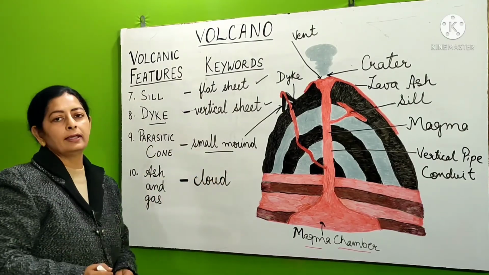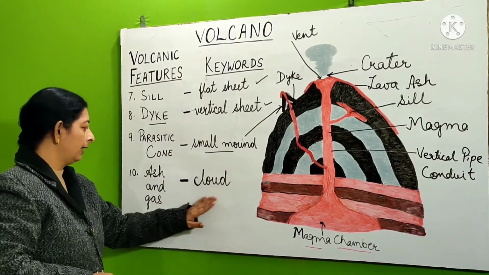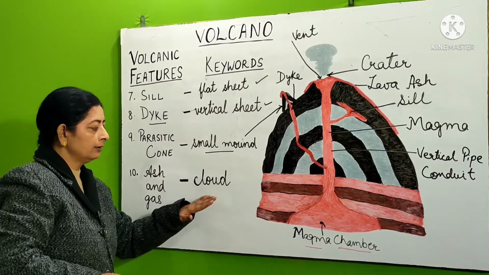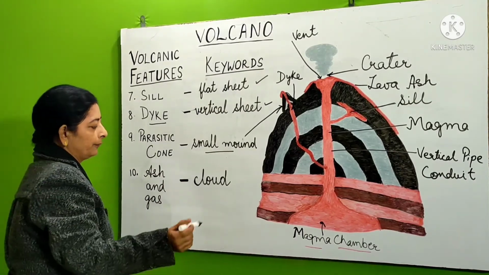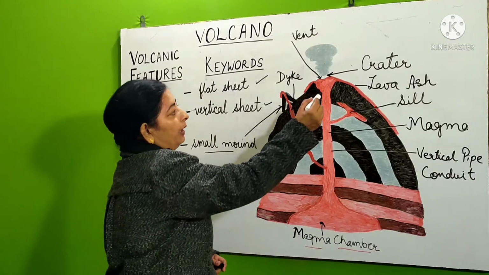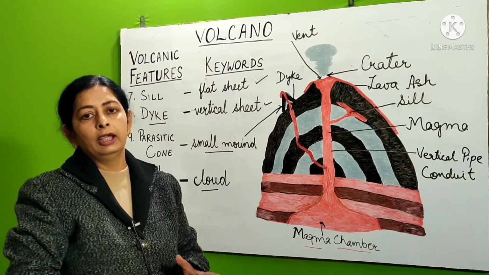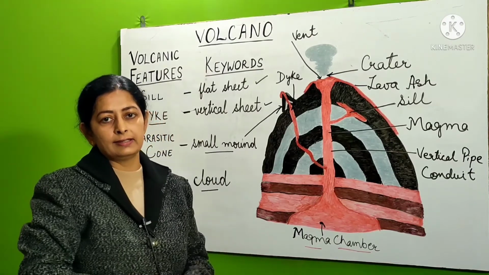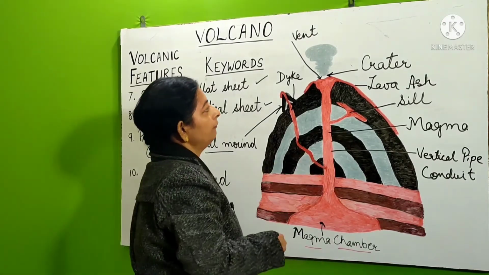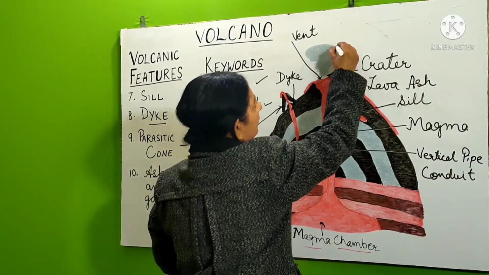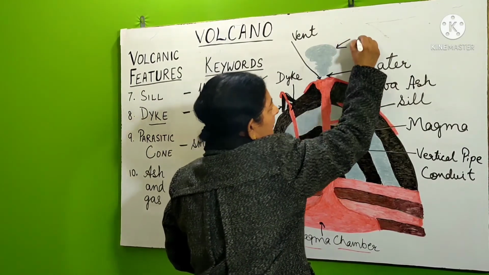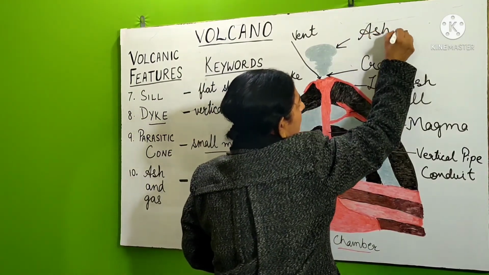The last one is ash and gas, and the keyword for that is cloud. You can see that when the lava or magma erupts, it brings with it gases and steam. So the lava which comes out also brings ash and gas.